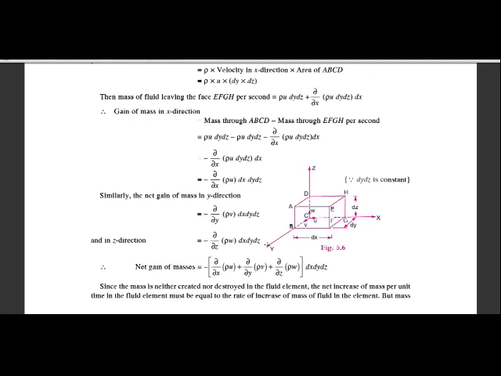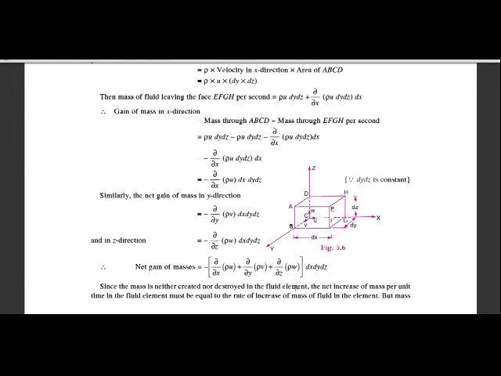So the net gain of mass is the summation of the net gains of mass in all three directions. It will be minus, in brackets, ∂/∂x of (ρu) plus ∂/∂y of (ρv) plus ∂/∂z of (ρw), into dx dy dz. The minus sign and dx dy dz are common to all three directions, so they are taken outside and the remaining terms are taken in the bracket.